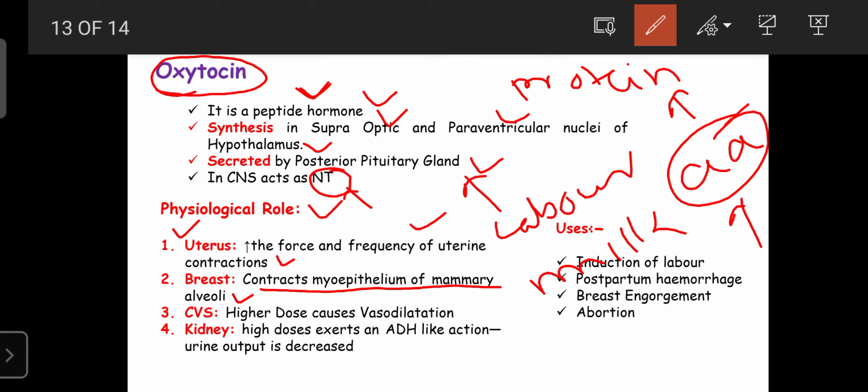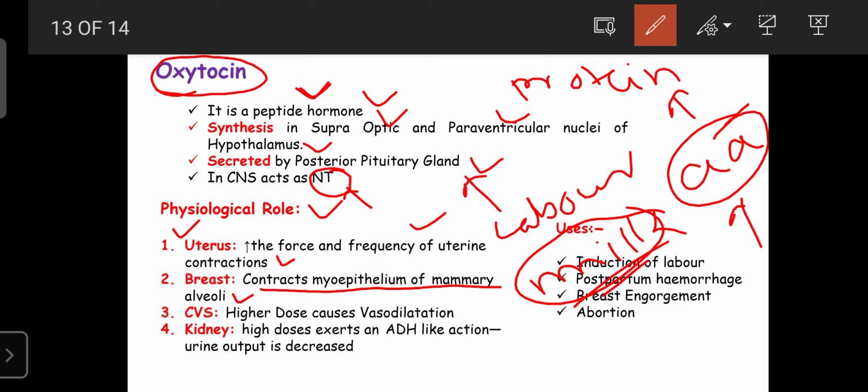Those students from rural areas are familiar with this. When our buffalo or cow does not let down the milk, we go to the doctor, and the doctor gives a certain injection. That consists of oxytocin derivatives or the oxytocin drug, which is helpful for the ejection of milk from the cow's mammary glands. In human beings also, it plays an important role in regulating mammary gland function by causing contraction of the myoepithelium of the mammary alveoli.